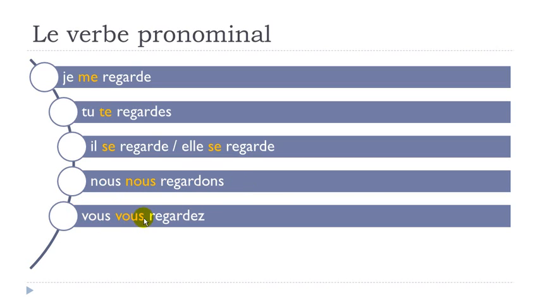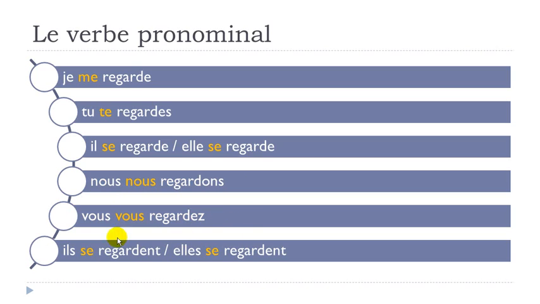Vous vous regardez. Il se regarde. Elle se regarde. So now you can see that you've got to add this me, te, se, nous, vous, se before the verb when you conjugate it. Okay?